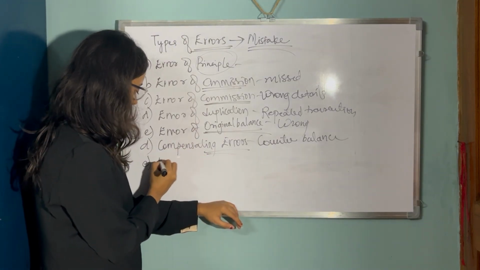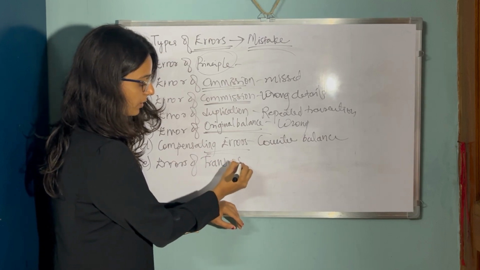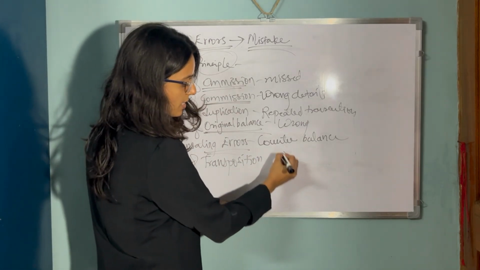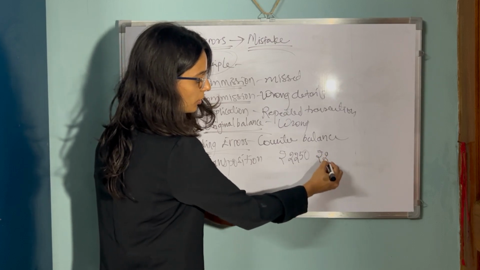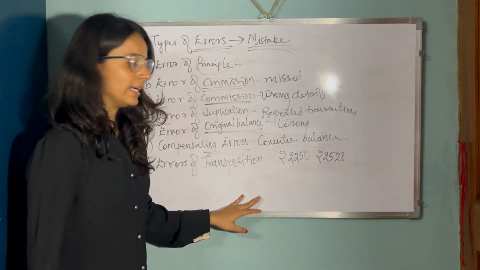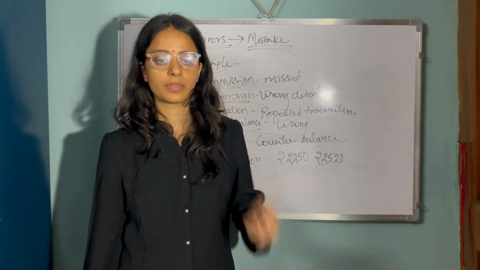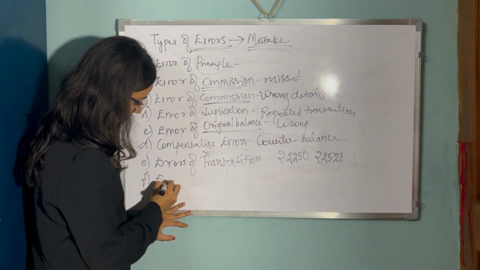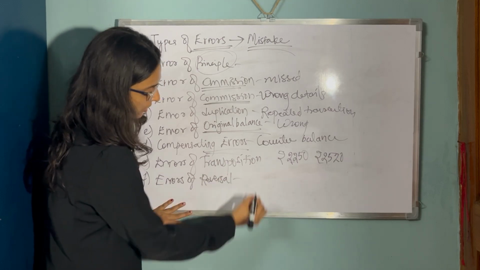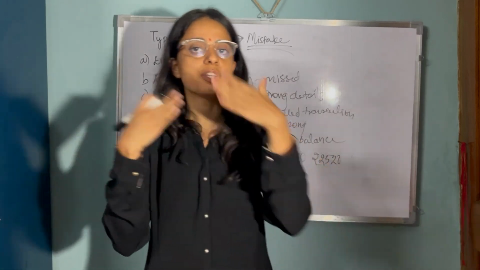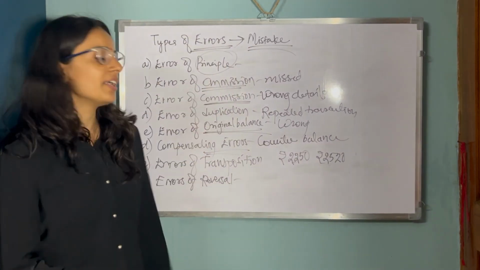Next are errors of transposition. See, imagine it's rupees 2,250, but you have recorded 2,520. The position has been changed, so it is an error of transposition. The last one is errors of reversal, which means debit entries are posted on the credit side and credit entries are posted on the debit side. So these are the different types of errors.